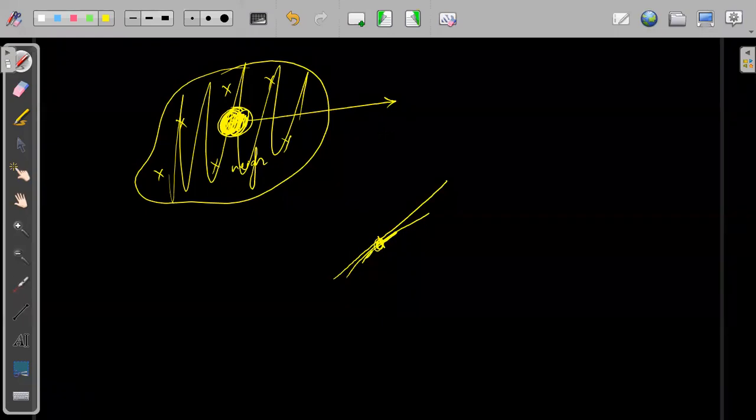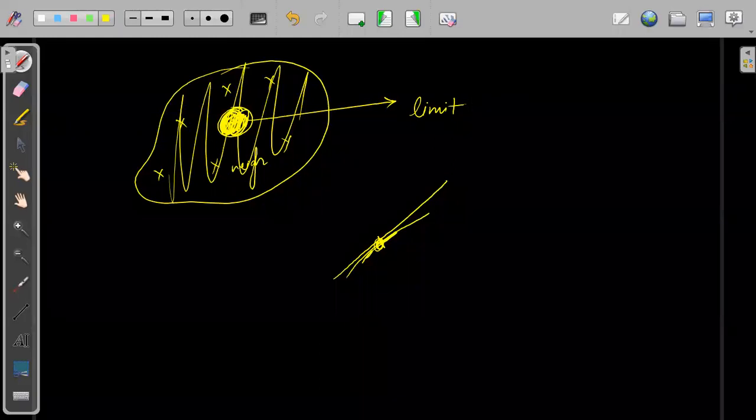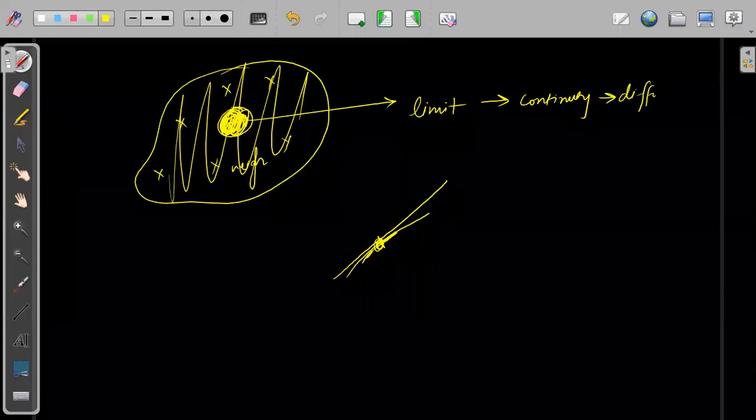So limit gives a way to continuity, then continuity gives a way to differentiability, and then differentiability gives a way to integration and integrability.